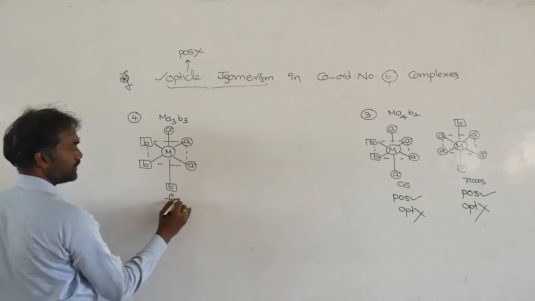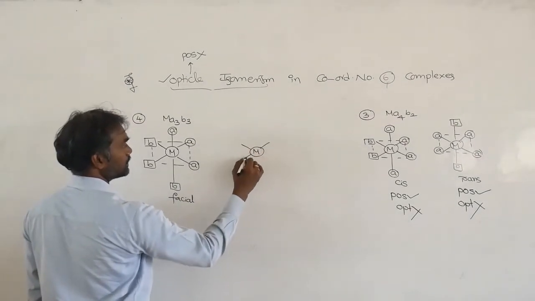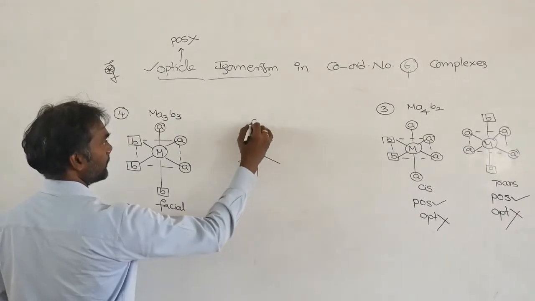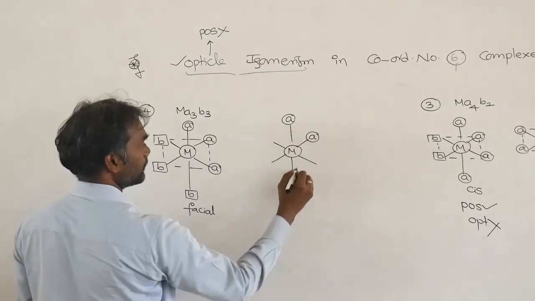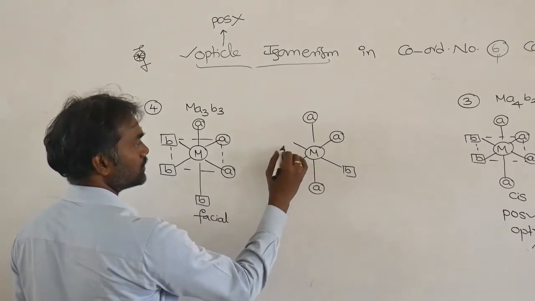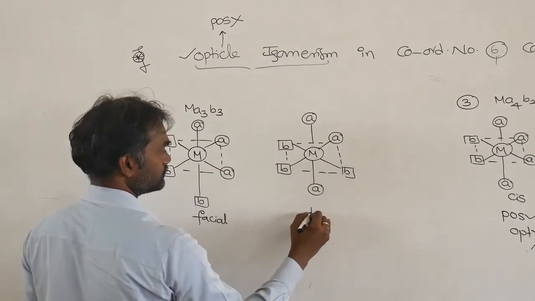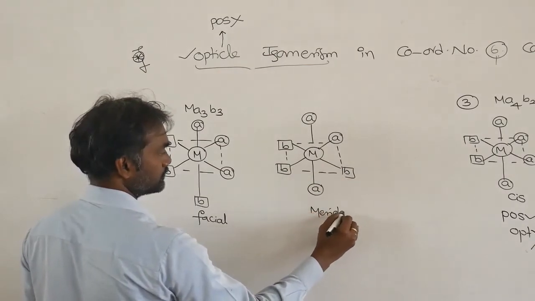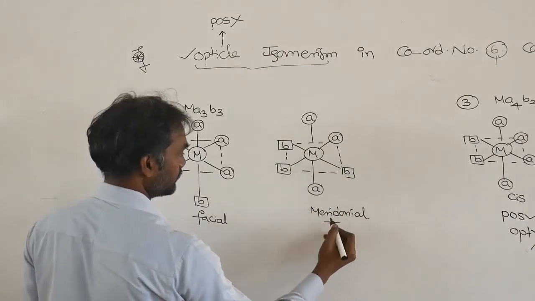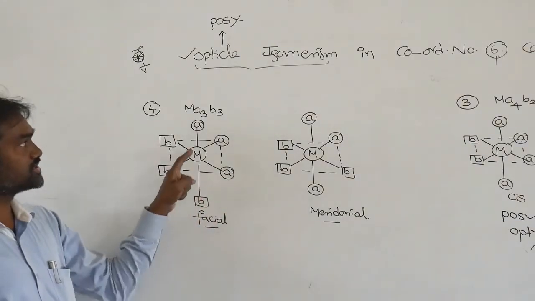This is a facial geometrical isomer, and the other one, similar to trans, is the meridional. See, two possible structures are there. Now you see optical.